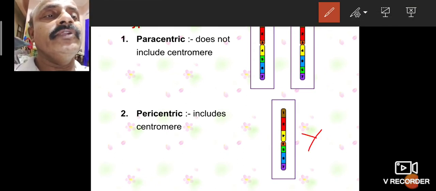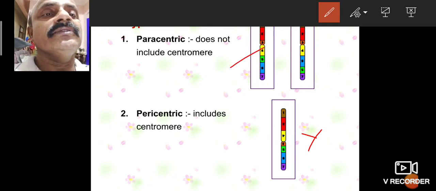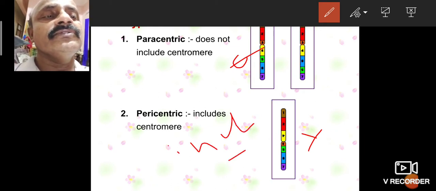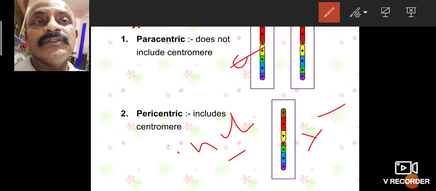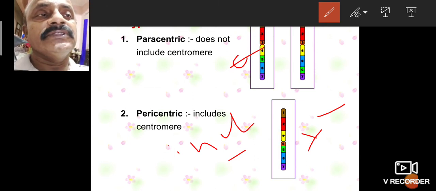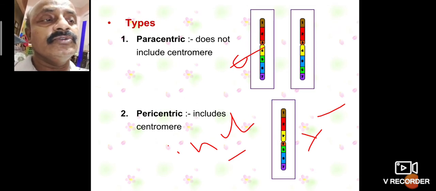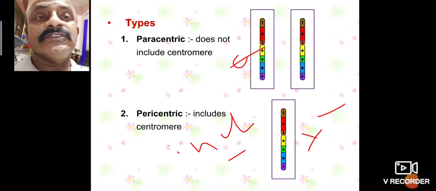This one does not include the centromere, and that one includes the centromere. So there are two types of chromosome inversion: paracentric and pericentric. The pericentric inversions are responsible for the genetic changes.